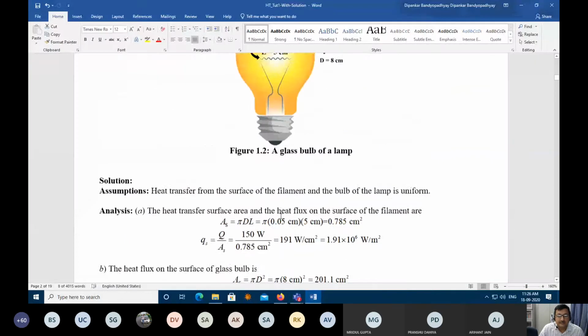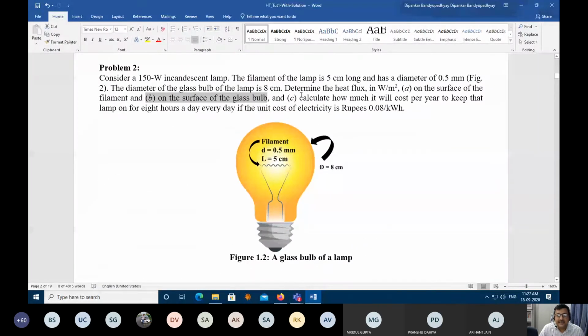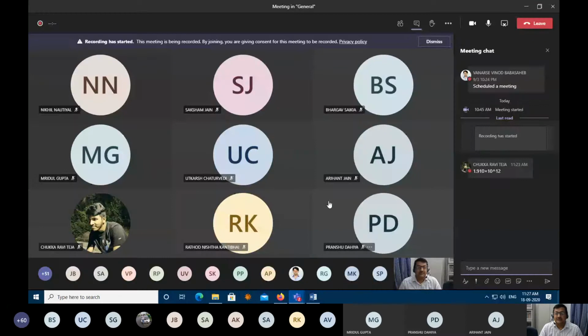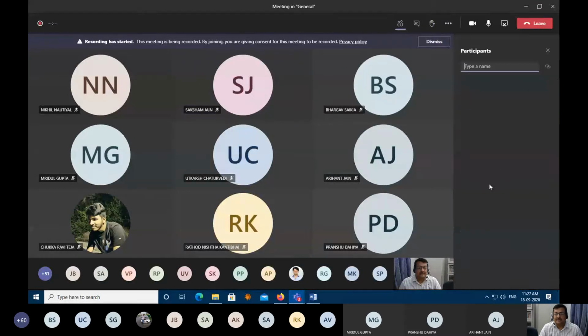Okay, now the third problem. What is that? C is calculate how much it will cost per year to keep that lamp on for 8 hours every day if the unit cost is 0.08 per kilowatt hour. Okay, so please calculate this. How much will be the cost? Now you are coming to the real engineering. It's not only about calculation, it's about economics also.